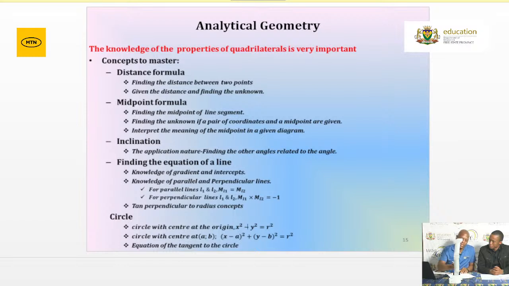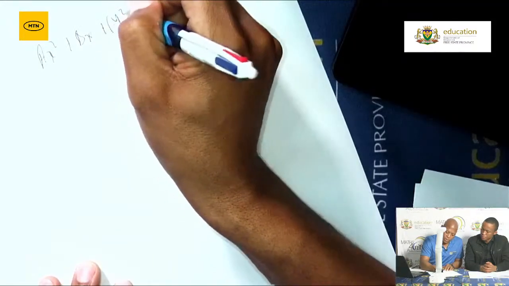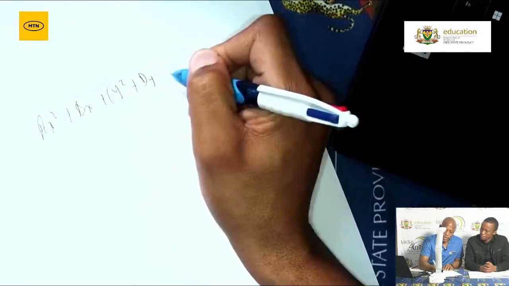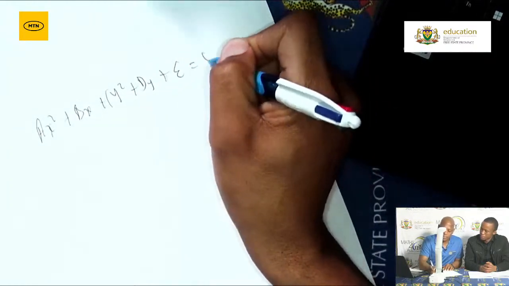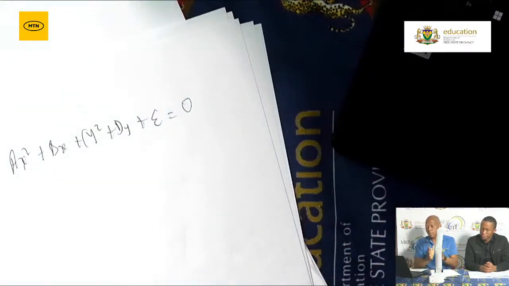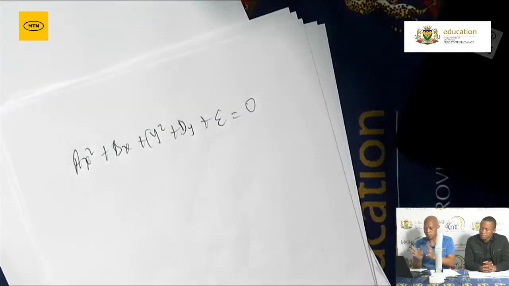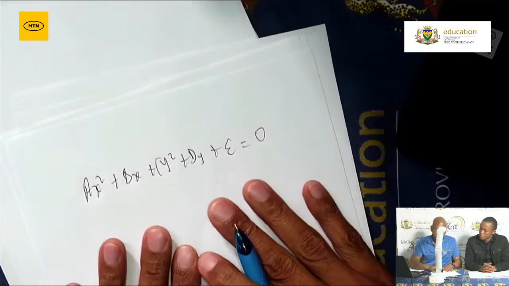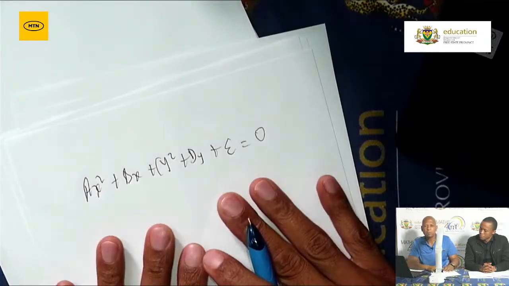Very important. You can also get a question that talks about ax squared plus bx plus cy squared plus dy plus e is equal to 0. Very important. Now, I know the center and radius. That one I'm fine with. I can read the center. I can also read the radius. But now, if it is given in this format, what is it that we need to do?